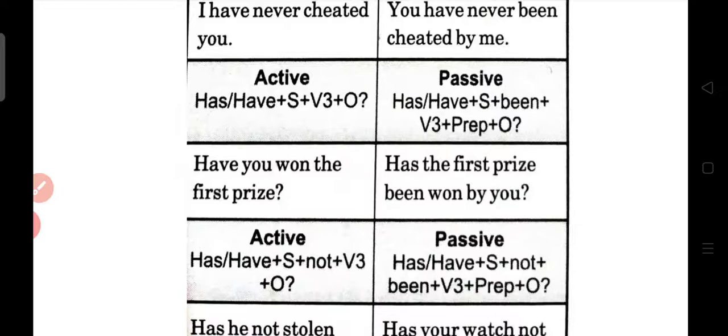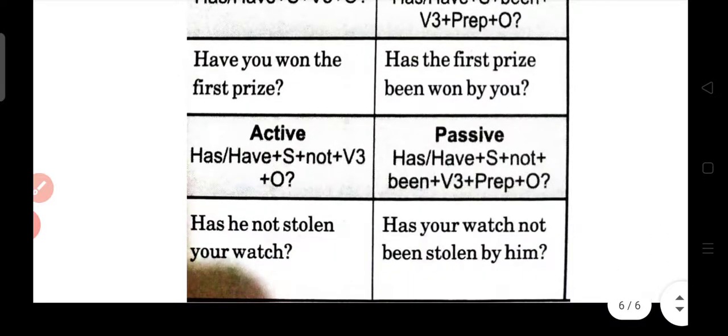Have you won the first prize? According to the subject, you just have to put has and have. That you can interchange. But the main thing, you have to put been whenever there is present perfect tense, whether it's in interrogative, negative, or positive sentence. Right? Now, just check out the last one, that is negative interrogative. Has he not stolen your watch? So has remains same. Has your watch not been stolen by him? After not you have to put been.